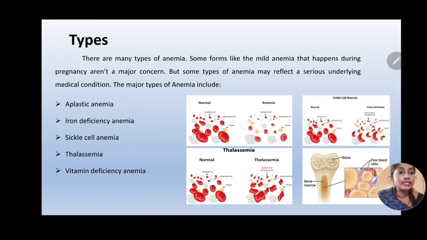Now the next type is thalassemia. Thalassemia is a genetic disorder linked to RBC cells, linked to the hemoglobin gene. We know that hemoglobin production is influenced by a gene known as the hemoglobin gene. If this DNA is mutated, then it leads to thalassemia. There are two chains which make up the hemoglobin, known as the alpha chain and the beta chain. If the alpha chain is mutated, then it leads to alpha thalassemia. If the beta chain is mutated, then it leads to beta thalassemia.